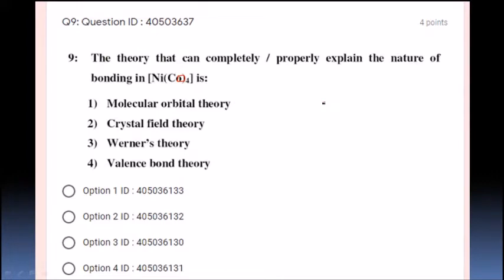So what is the modern theory that can explain it? Molecular orbital theory. Straight away tick option number 1. Molecular orbital theory explains completely and properly the nature of bonding in nickel carbonyl. Valence bond theory has some loopholes or drawbacks. Crystal field theory is a modern one, but molecular orbital theory explains all the properties of bonding in nickel carbonyl complex. Option number 1 is the correct option, students.